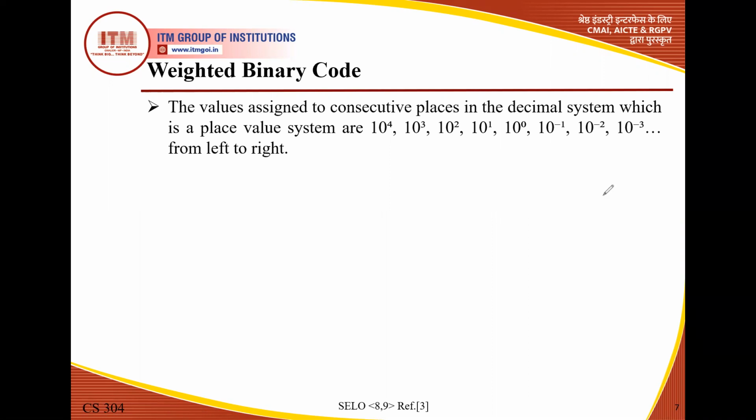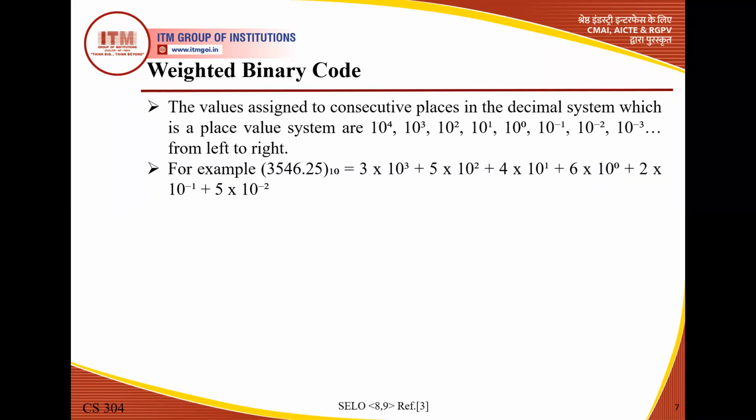How can we understand this? We understand with the help of one example. Suppose that this is the example, 3546.25. So this decimal point is basically the center point. From here we start, and when we move from this point to the left, we start with 10 to the power 0, the initial point, multiplied by 6.